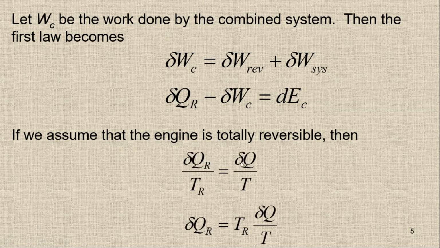If we have this relationship, I can simply rearrange the equation and get this. So we have delta QR equal to TR times delta Q upon T. I'm just going to replace this value by this one. So if I put this one here, it will be TR delta Q upon T minus the change in the work, and it must be equal to the change in the energy of the combined system.